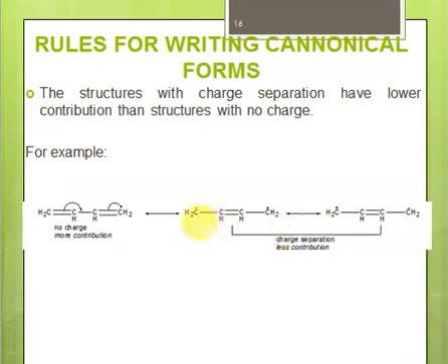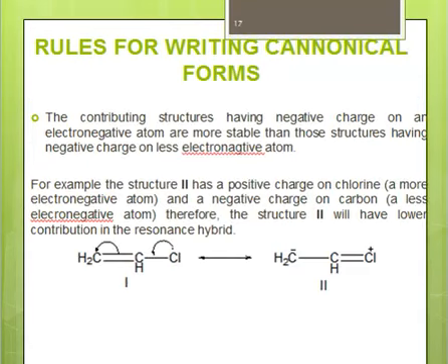Similarly, these 2 structures have charges. So whenever you have a structure with charge separation, that structure will be less stable, right? So more charge, less stability, less contribution, right? So whenever you have a contributing structure that is more stable, that will contribute more. Whenever you have a contributing structure that is less stable, that will contribute less.